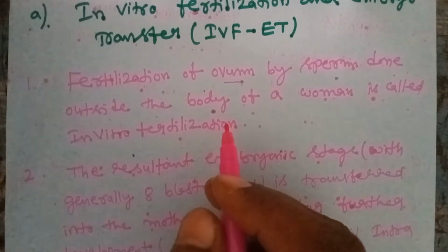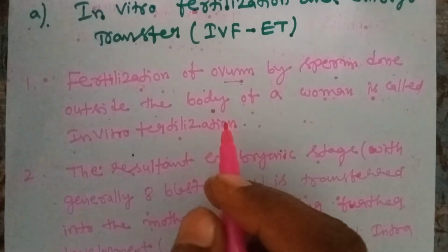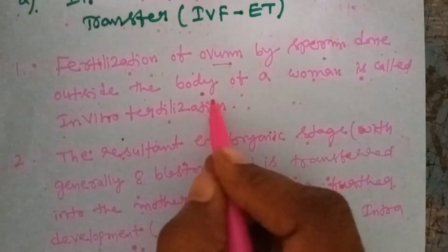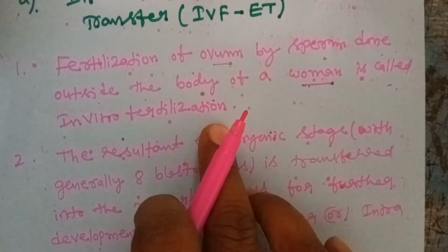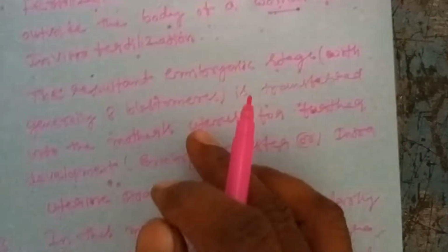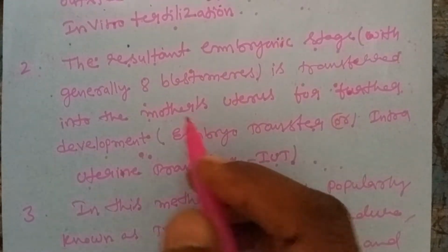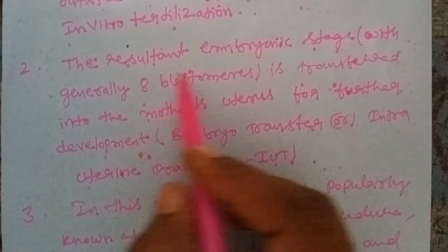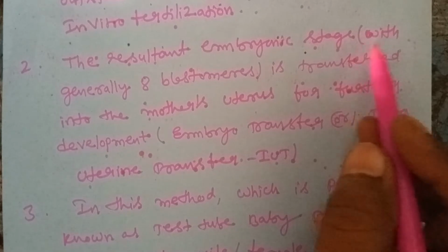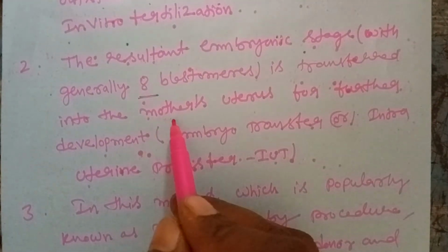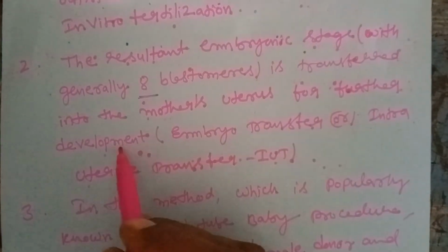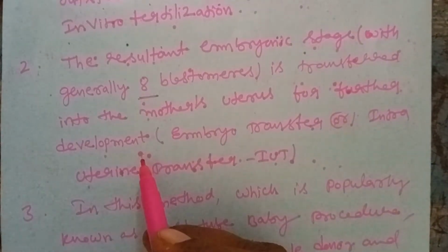At this time there is another technique, where fertilization takes place outside the woman's body, called in vitro fertilization. The resultant embryo, at the stage of generally 8 blastomeres, is transferred into the mother's uterus for further development.